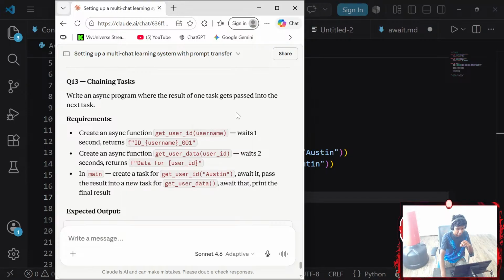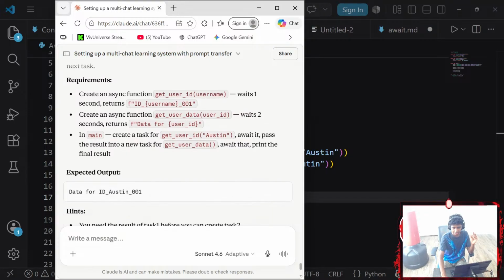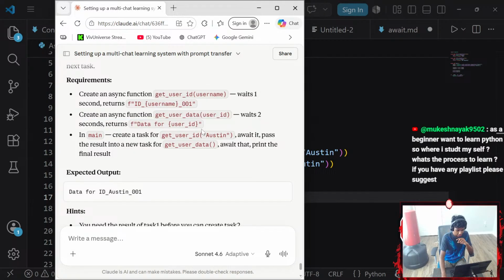Okay, and then gets ID. And guys, this is so much more convenient. I can just go ahead and decrease my configuration and increase it. Okay, so returns our user ID. Create an async function, get_user_data, that waits 2 seconds and returns this.